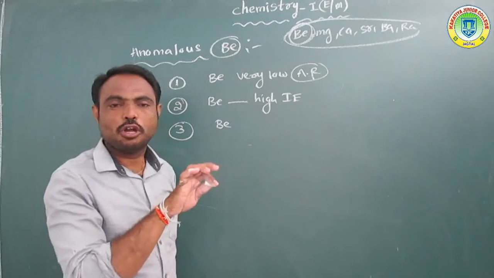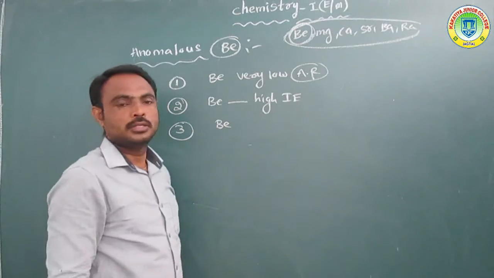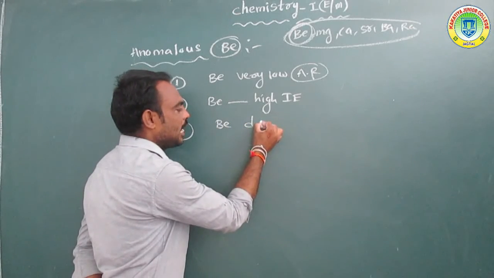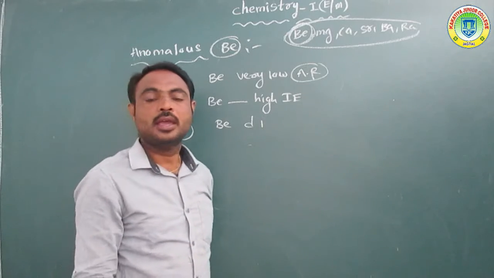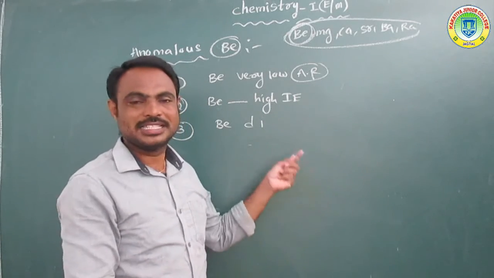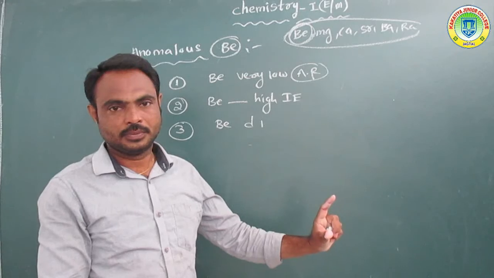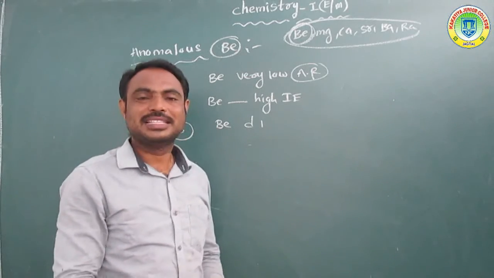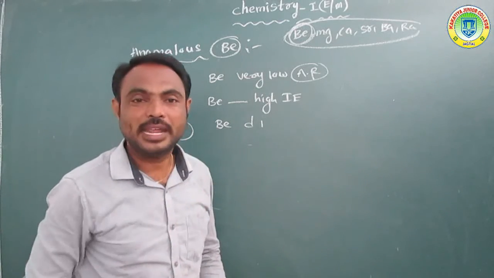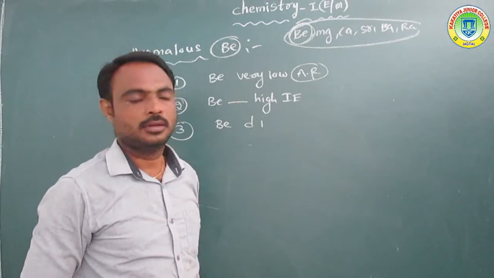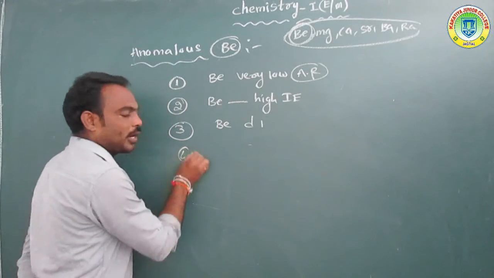Next, the third one: beryllium does not contain d orbitals. Beryllium does not contain d orbitals. Okay, next, fourth point.